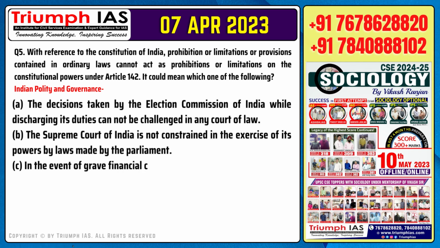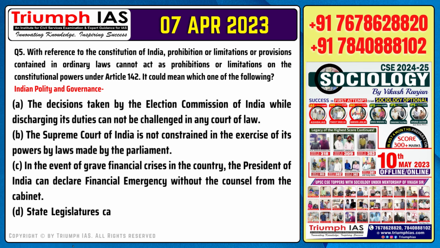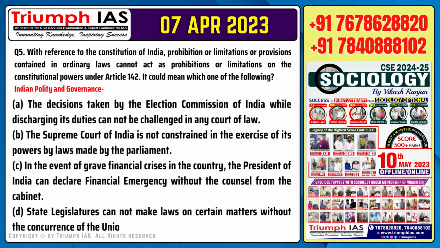Option B. The Supreme Court of India is not constrained in the exercise of its powers by laws made by the Parliament. Option C. In the event of grave financial crisis in the country, the President of India can declare financial emergency without the counsel from the Cabinet. Option D. State legislatures cannot make laws on certain matters without the concurrence of the Union legislature.